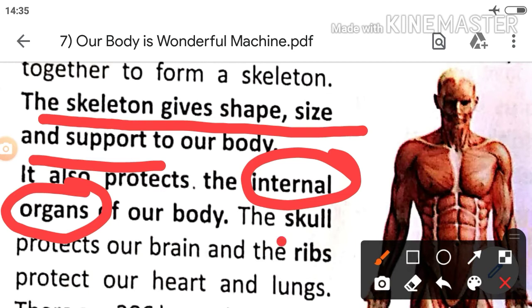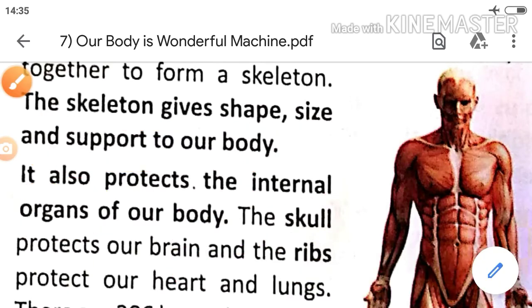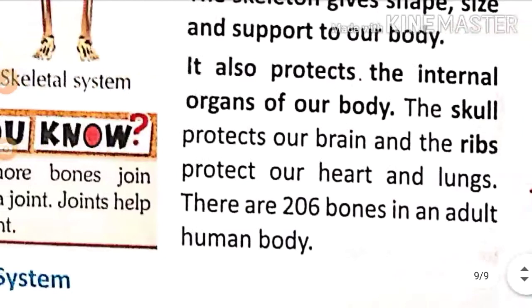The skull protects our brain, and the ribs protect our heart and lungs. There are 206 bones in an adult human body.